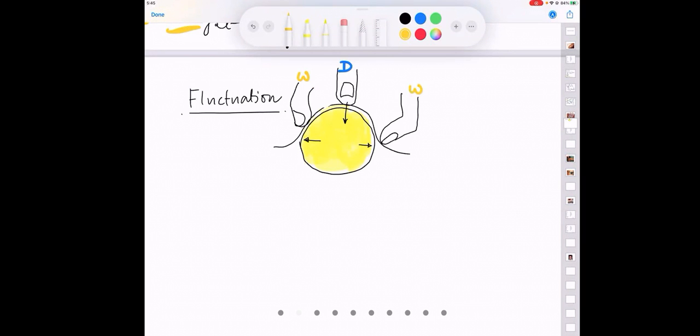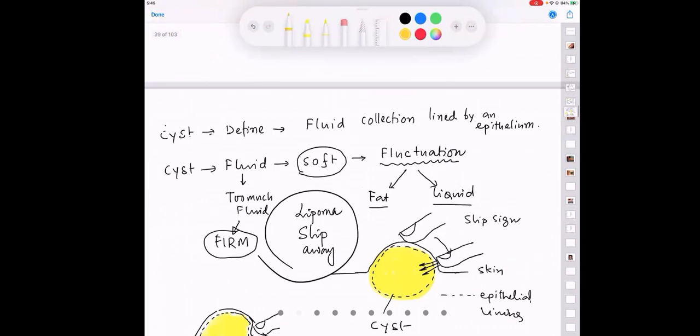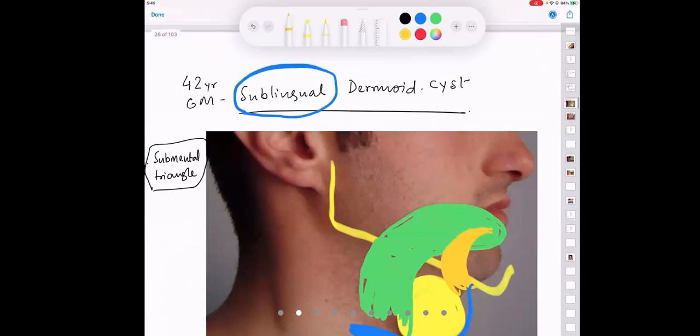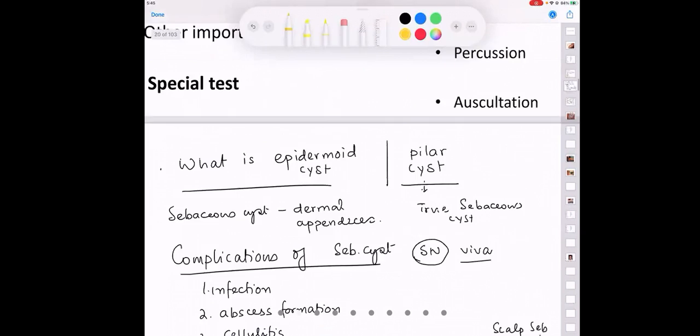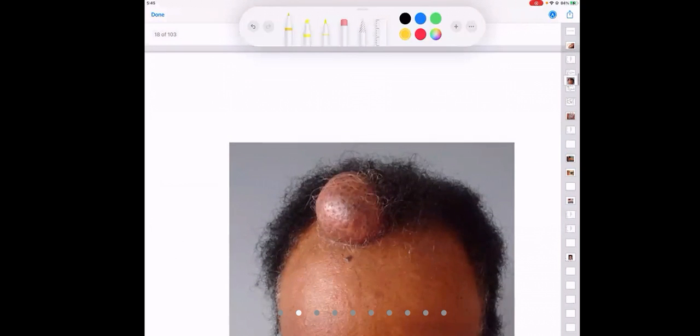Yes, sir. So to elicit a fluctuation in a swelling, how many fingers will you require? 3 fingers. Minimum 3 fingers. Okay? Say for example, remember that scalp swelling? The big scalp one, yeah, this chap.